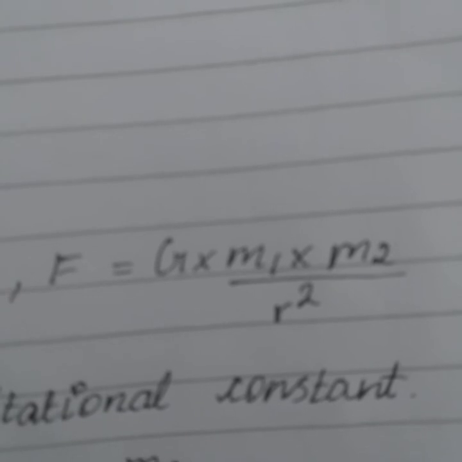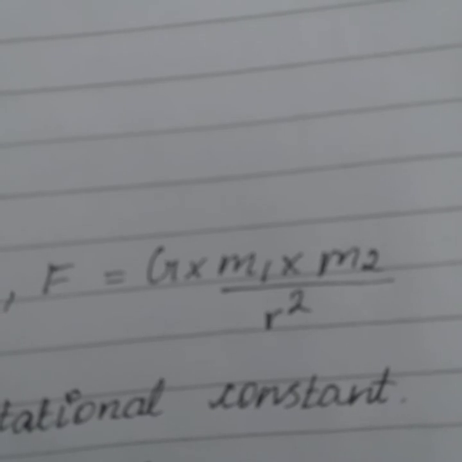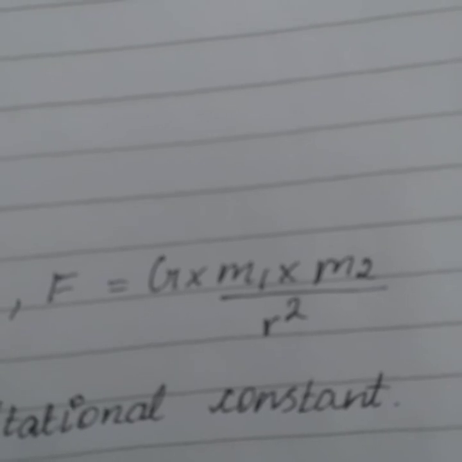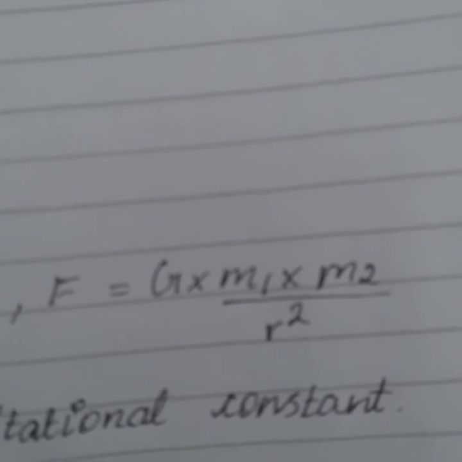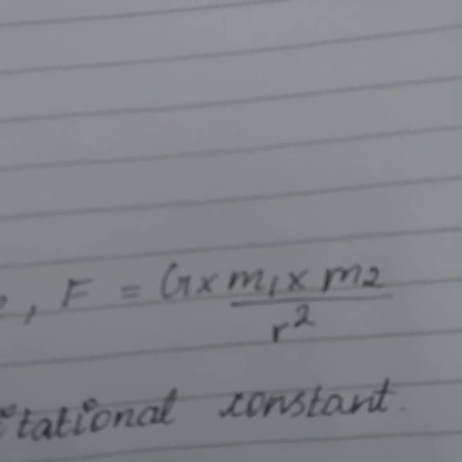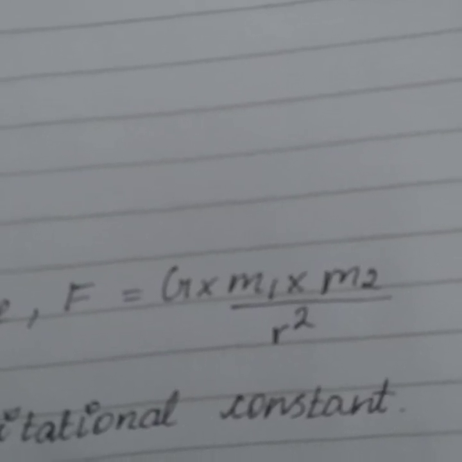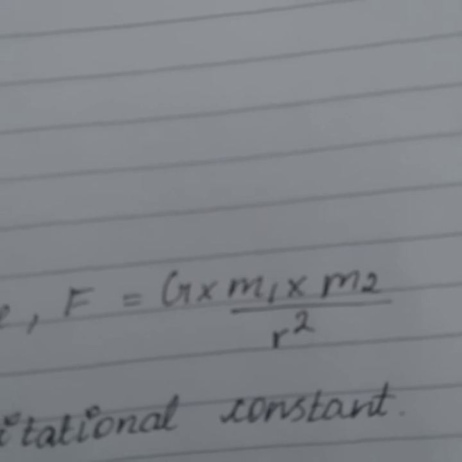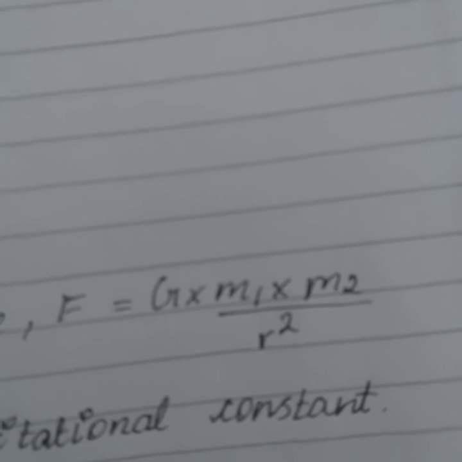The formula gives the gravitational force of attraction F between two bodies of masses m1 and m2 which are at a distance r from one another. This formula is applicable anywhere in this universe, and it is a mathematical expression of the universal law of gravitation. Since the gravitational force between two bodies is inversely proportional to the square of the distance between them, if we double the distance between two bodies, the gravitational force becomes 1/4, and if we halve the distance between two bodies, then the gravitational force becomes 4 times.